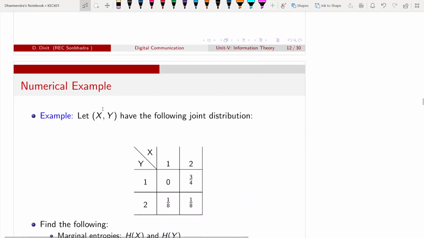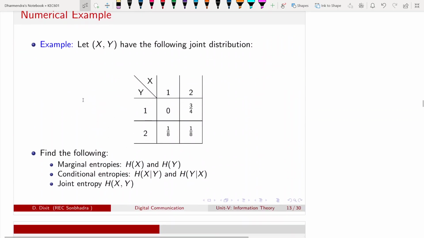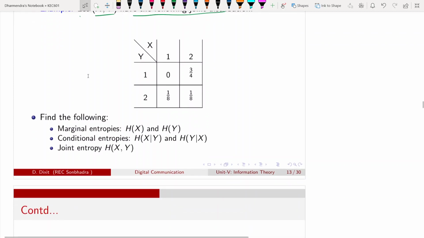Okay, let us do some example. Let a pair of random variables x y, a joint random variable x y, have the following joint distribution. This is one way of representing the joint distribution, the tabular form of joint distribution.